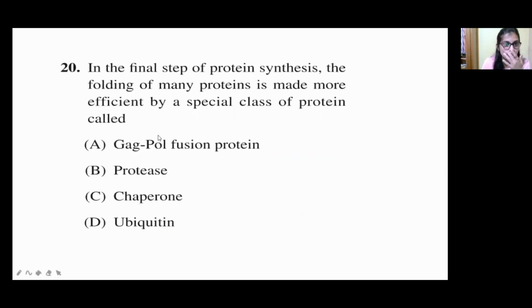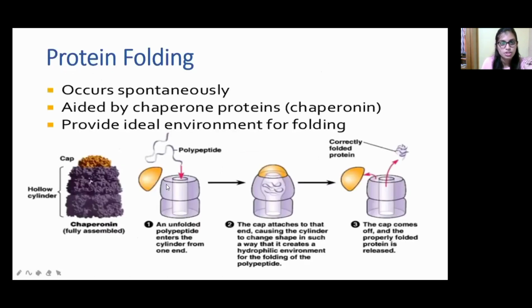Okay. So now move on to the next question. In the final step of protein synthesis, the folding of many proteins is made more efficient by a special class of protein called what? Option A, GroEL fusion protein. Option B, protease. Option C, chaperone. Option D, ubiquitin. Okay, so now move on to the question. First of all, protein folding. What is the function of protein folding?